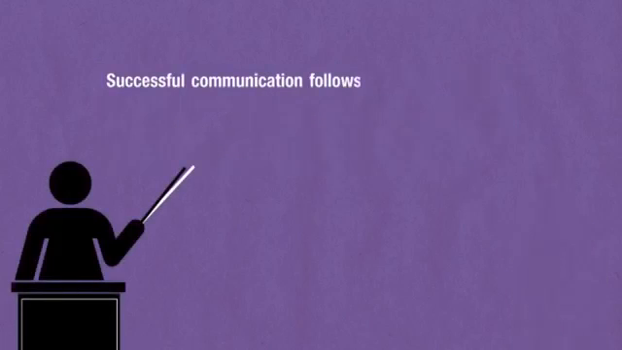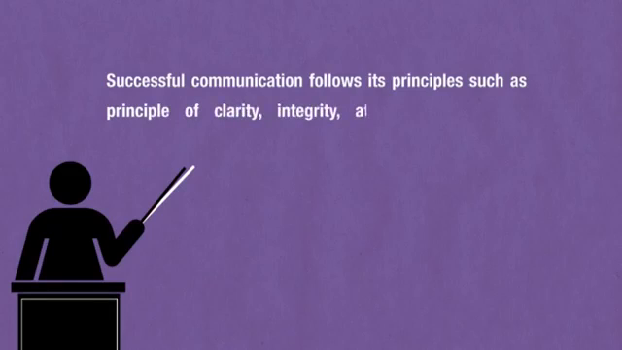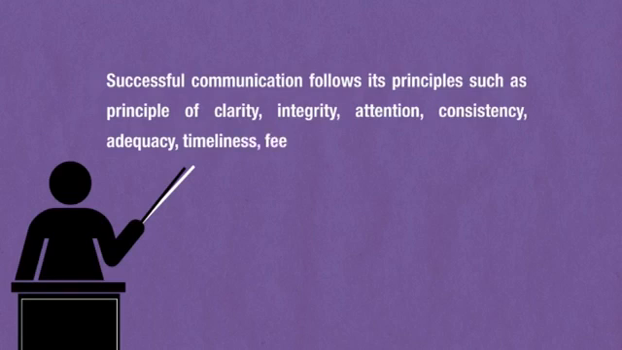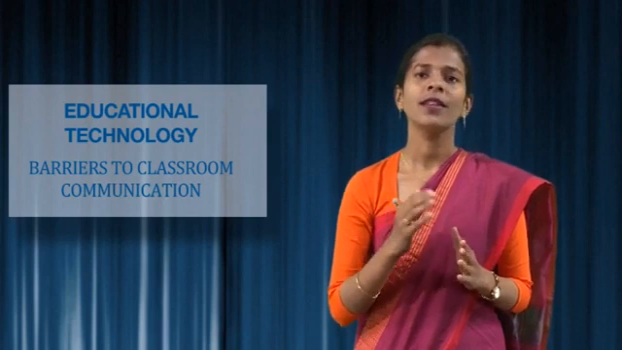Successful communication follows its principles such as principle of clarity, integrity, attention, consistency, adequacy, timeliness, feedback, and proper network. By following these principles, classroom communication is created to be effective. It remains effective if messages are not distorted during the communication process, and it serves the purposes for which it was designed.